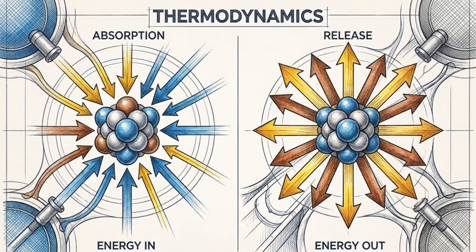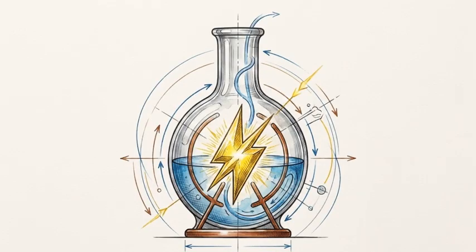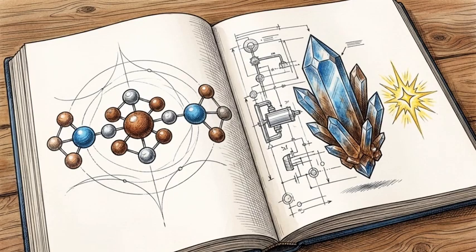This mandatory exchange of energy, whether it is absorbed to break bonds or released when new bonds form, allows us to categorize all reactions thermodynamically. This table compares exothermic and endothermic reactions. In the left exothermic column, combination reactions, like calcium oxide and water, release energy, making surroundings warmer. In the right endothermic column, decomposition reactions, like calcium carbonate, absorb energy, cooling their surroundings. In the architecture of chemical change, energy is never an incidental detail. It must be rigorously accounted for as either a fundamental reactant or a guaranteed product.